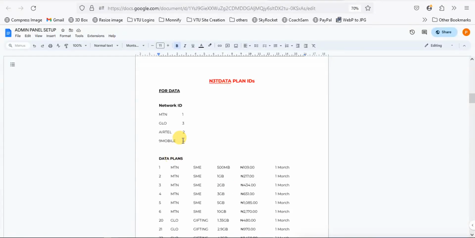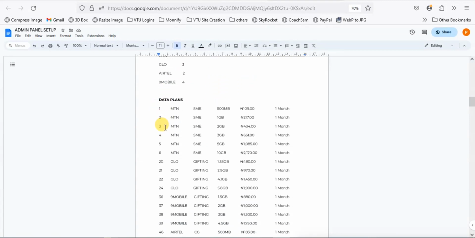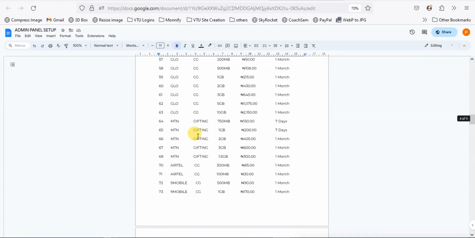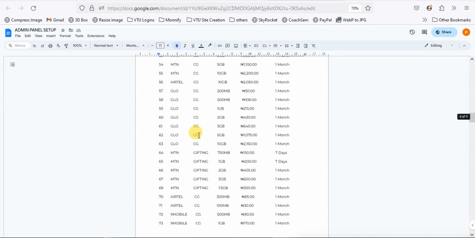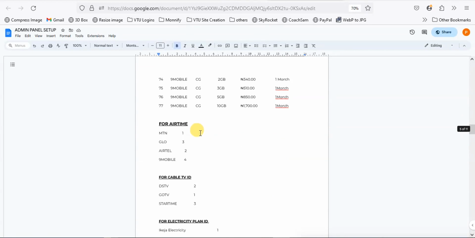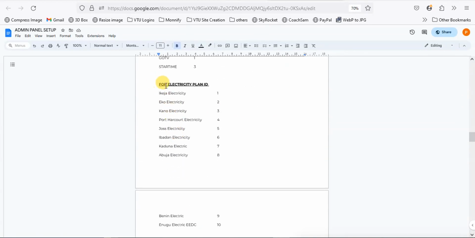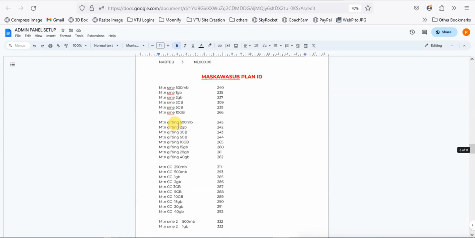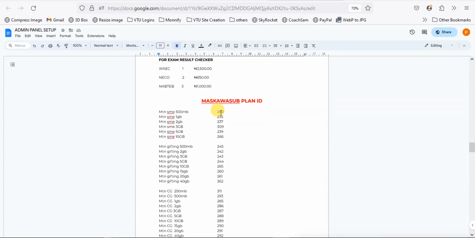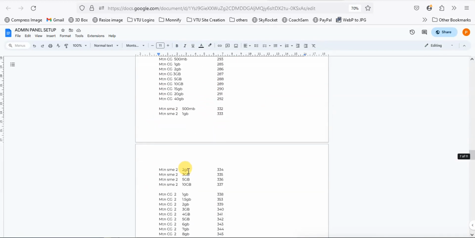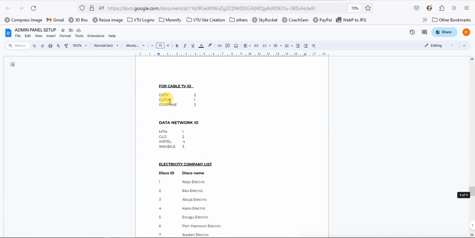Okay, so here's a compilation I've done for N3T data. There are data plans, network ID, down to the data plans that are here, as you can see on your screen. So this is for all the data plans, for airtime as well, and then cable TV, electricity, and then for Mascawa. All right, for Mascawa, as you can see, SME is 1235. Okay, so data and the cable TV.